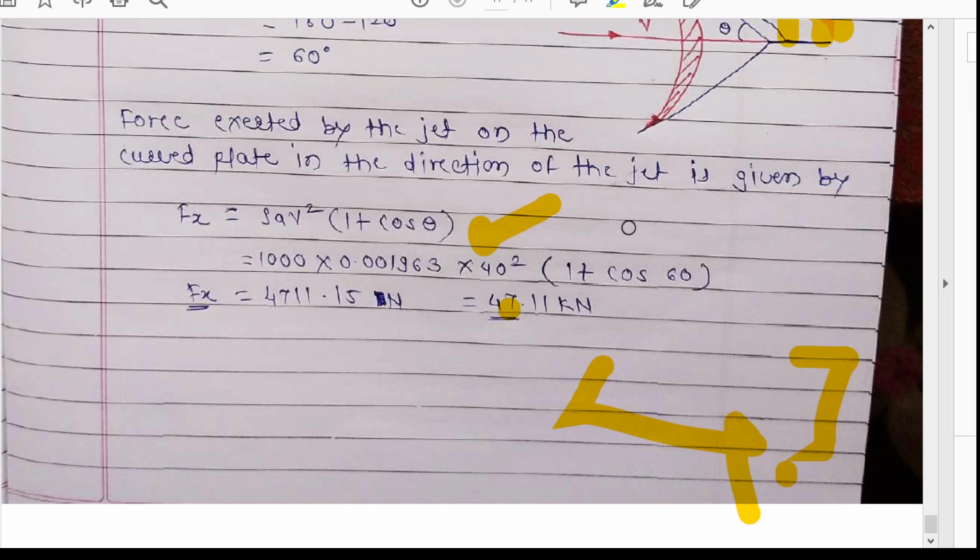Okay, thank you. This is all about the stationary plates. All the components of stationary plates, like the vertical plate, inclined plate, and curved plate, and the three conditions of the curved plate, we have covered in this video. In the next video we'll go for the hinged plate and the moving plate.